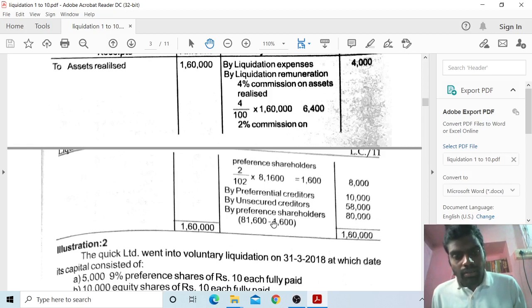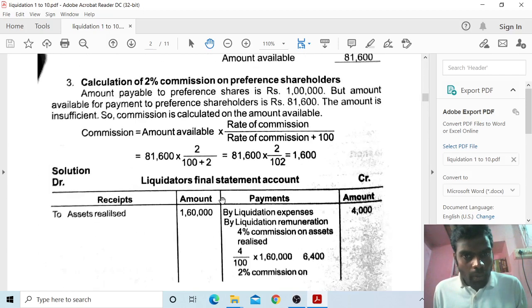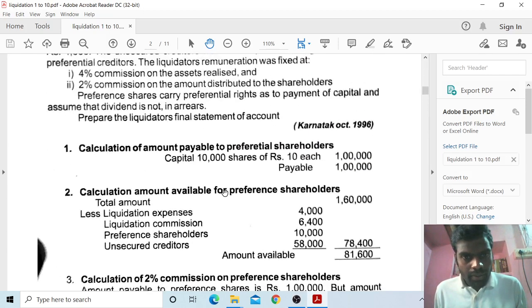Now this 81,600 balance is for the preference shareholders' fund. How much do the preference shareholders get? Calculation of amount payable to preference shareholders: capital 10,000 shares of rupees 10 each is 1 lakh rupees, plus dividend.